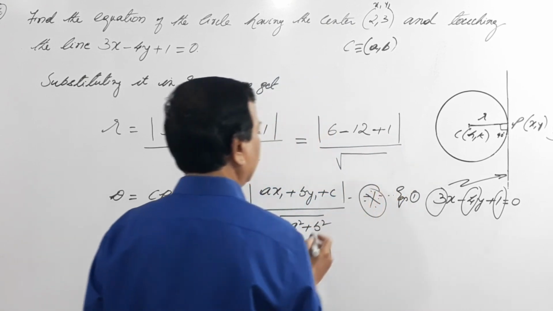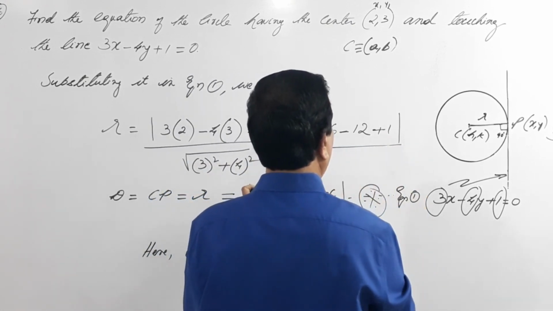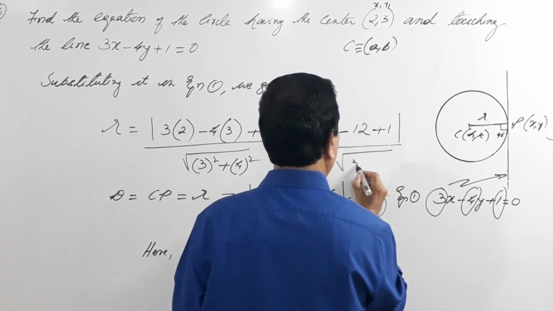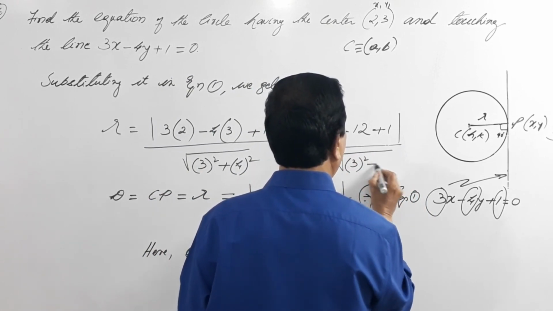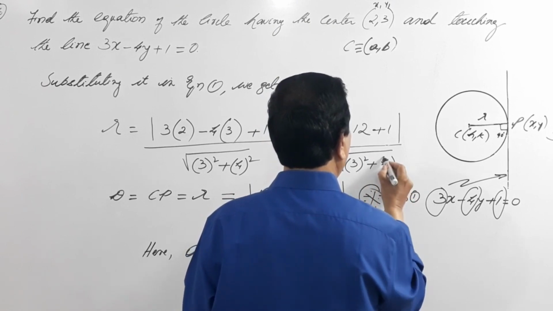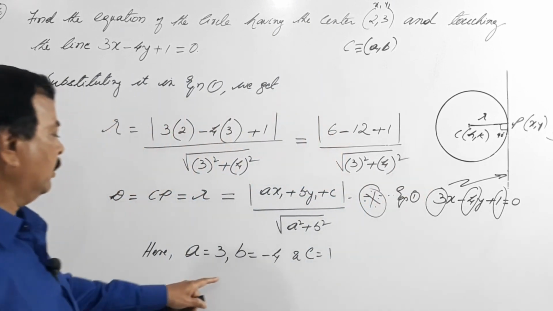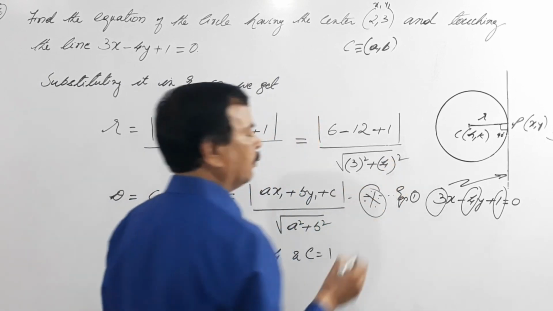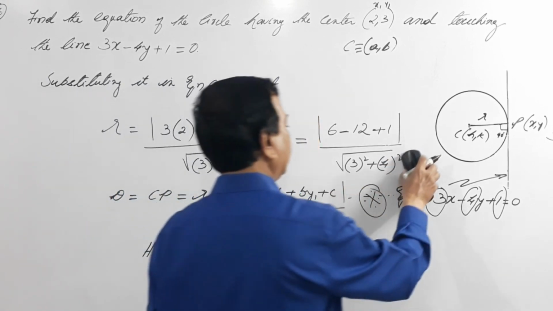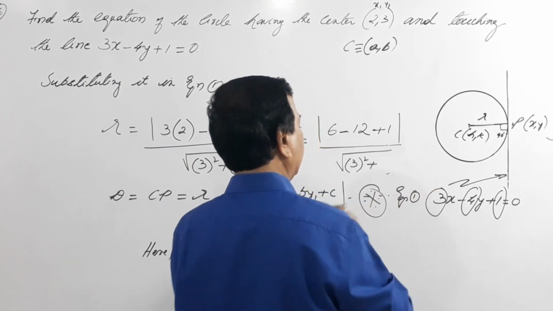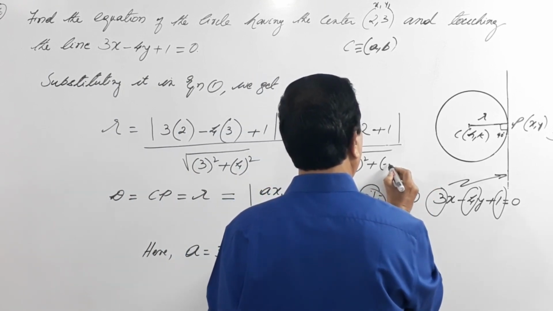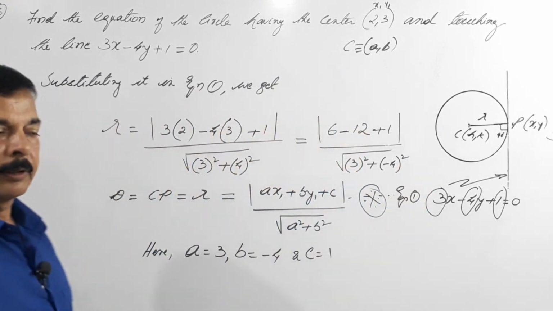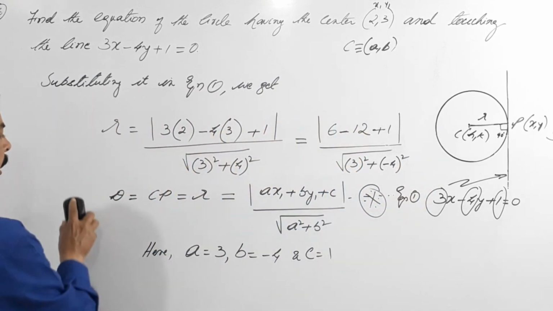This will be over the root of 3 square plus minus 4 square, right.